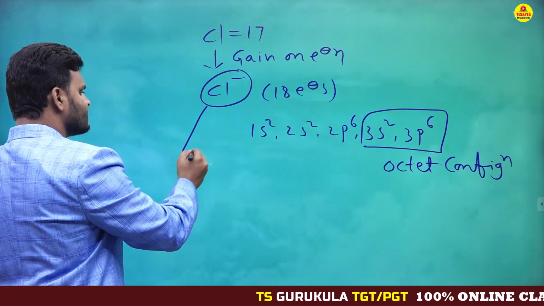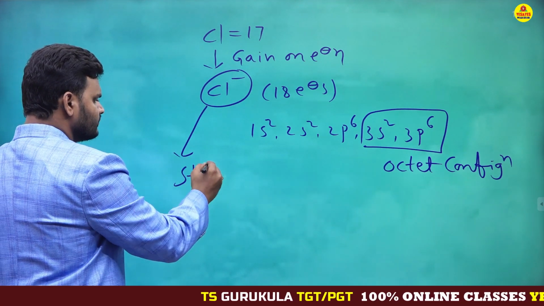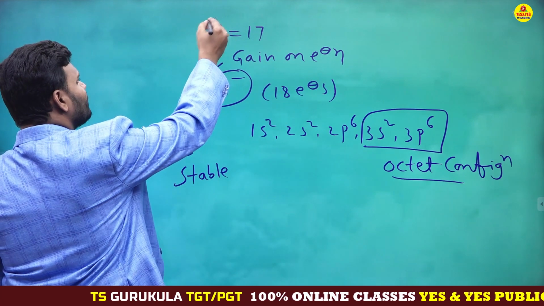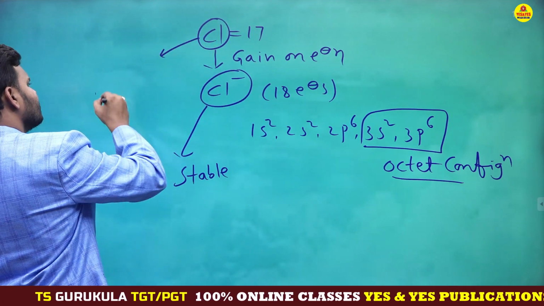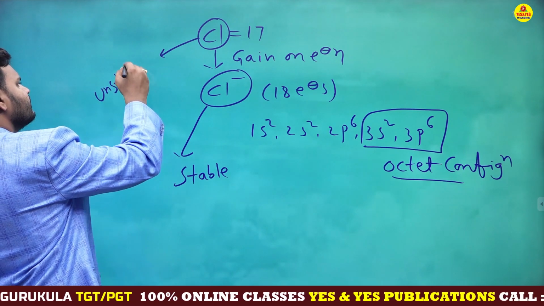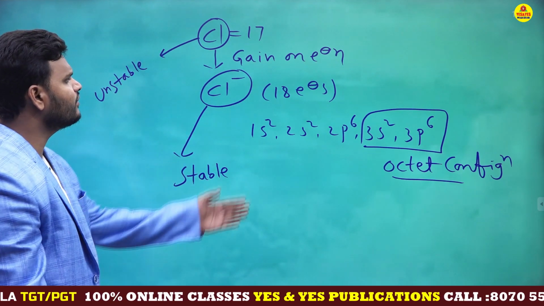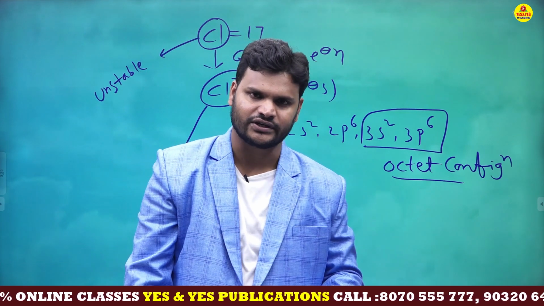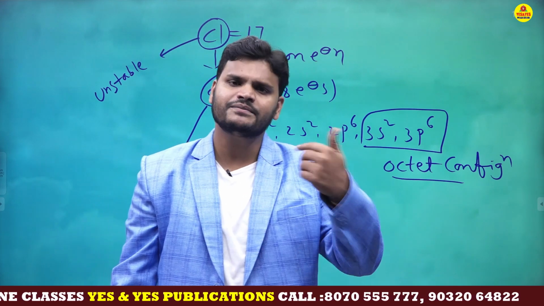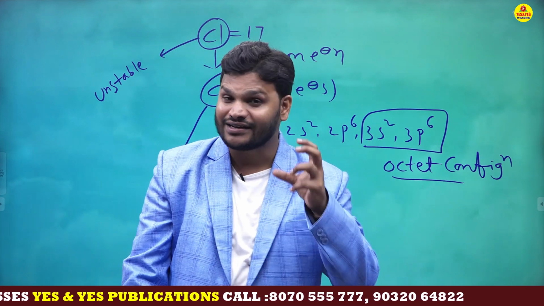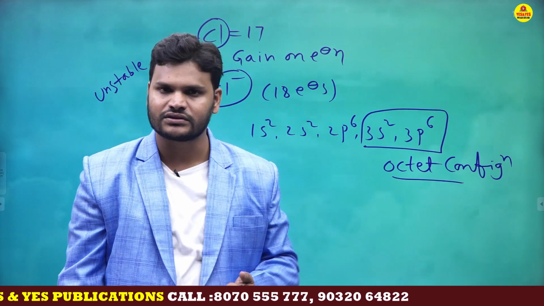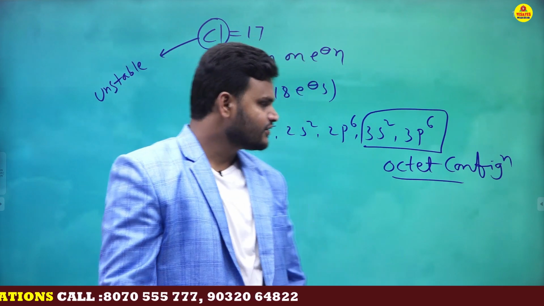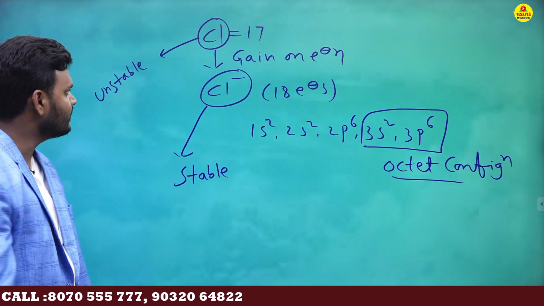So Cl minus stable or unstable? Stable. Why? Because octet configuration. What about Cl? Cl stable or unstable? Cl unstable. For stability purpose only it is going to gain one electron. So ultimately here you need to notice one important point, my dear students. Sometimes atoms lose electrons, sometimes atoms gain electrons, and sometimes atoms share electrons.